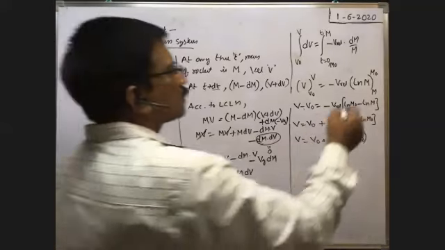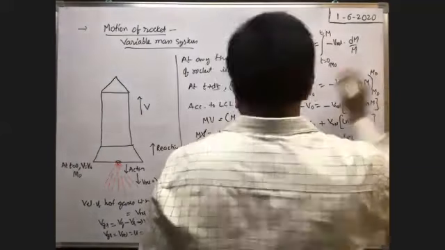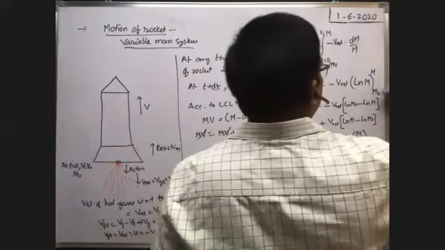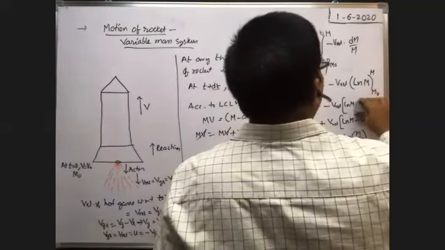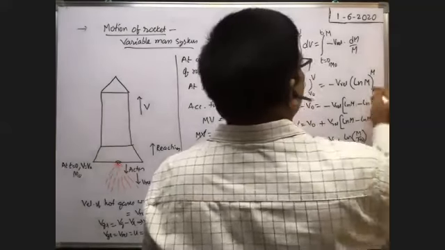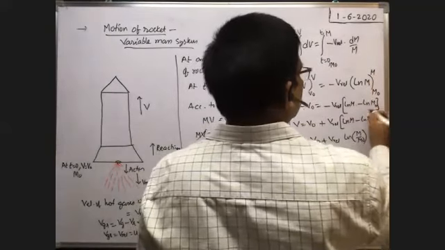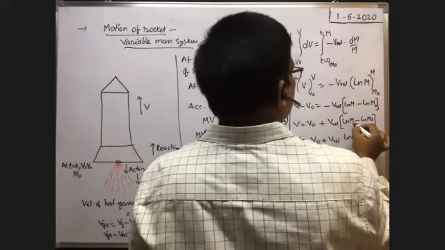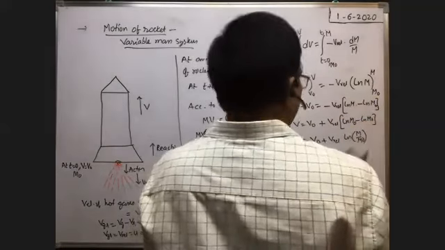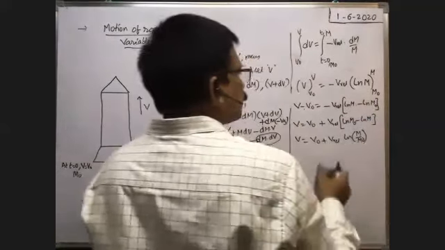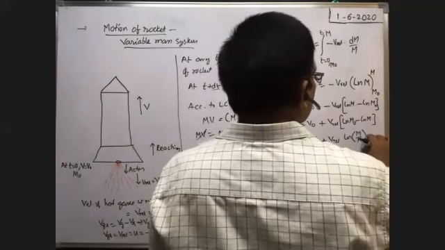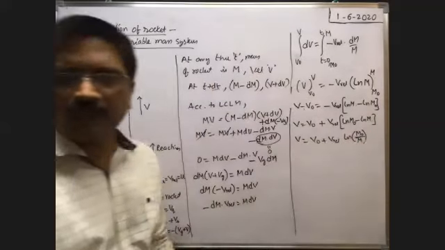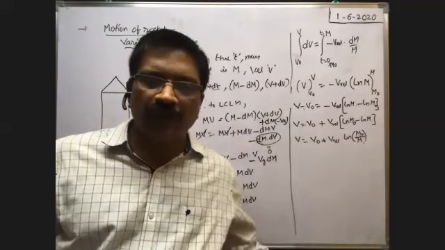Sorry, here I substituted in reverse order. m naught and m is there now. You see, here m naught m. So I have substituted m naught m here. So it becomes ln m minus ln m naught you will get. Okay, when you take minus common, then ln m naught minus ln m you will get. Okay, very good. So therefore, this becomes ln m naught by m. Okay, now it is okay, Pranav.